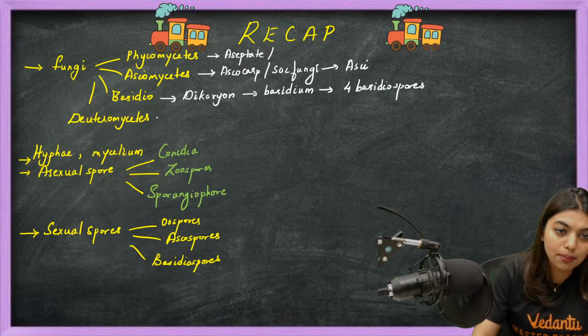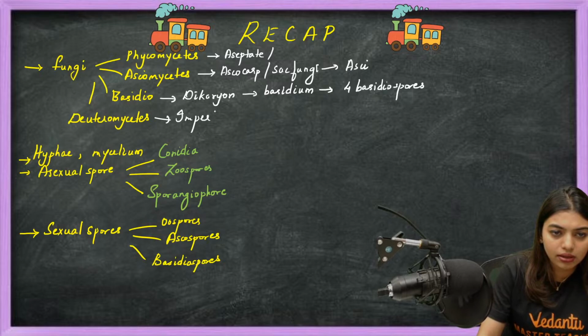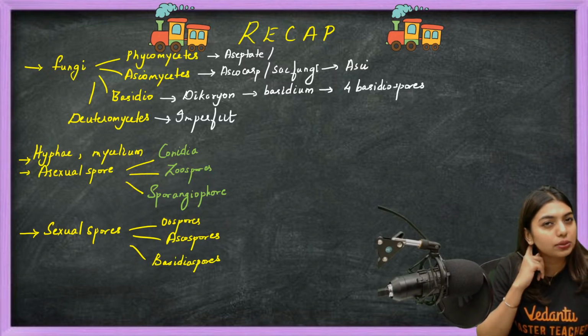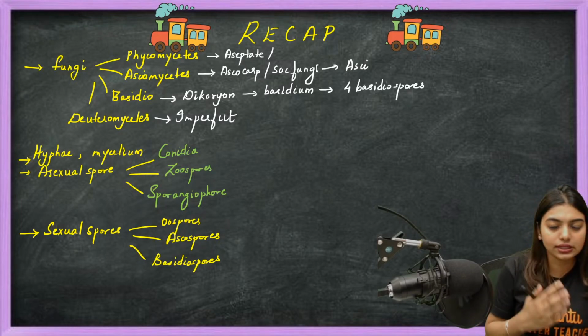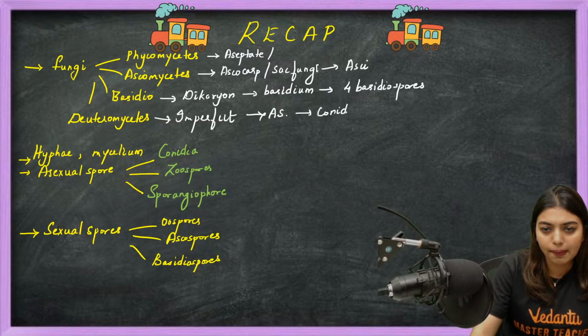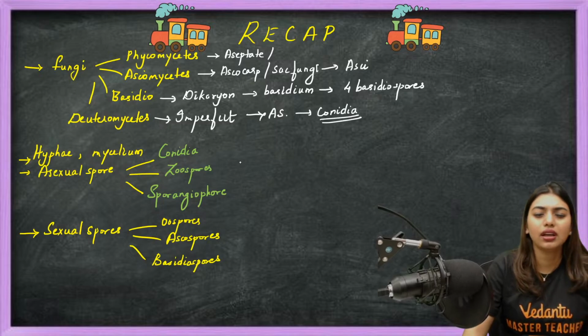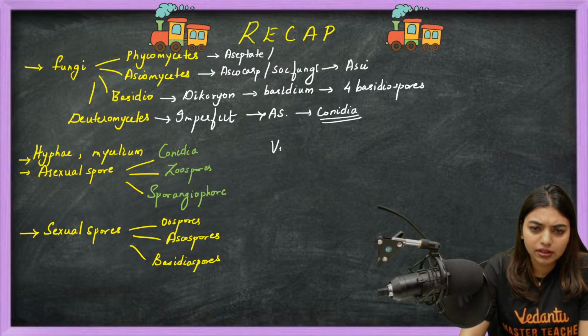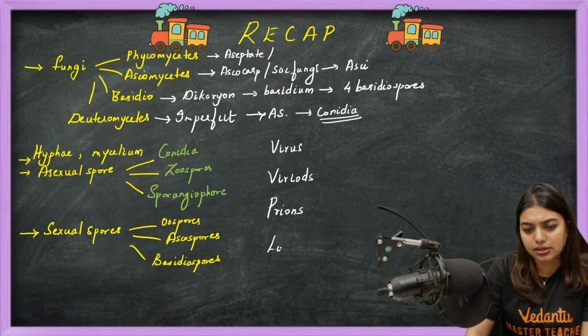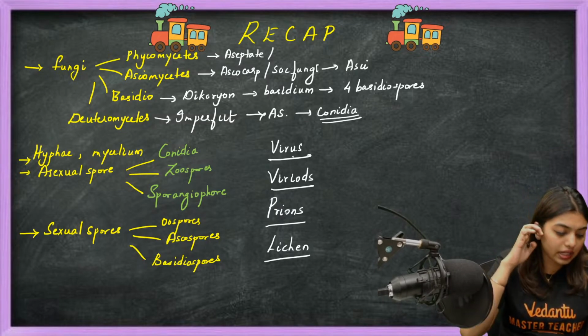This fellow is imperfect fungi. It does not believe in perfection, because we only know about the asexual spores, and the asexual spore is conidia. This is what we learned. After all these types, we learned about virus, viroids, and prions. Then lichens. This is what we studied. Done. This is the recap of the class.